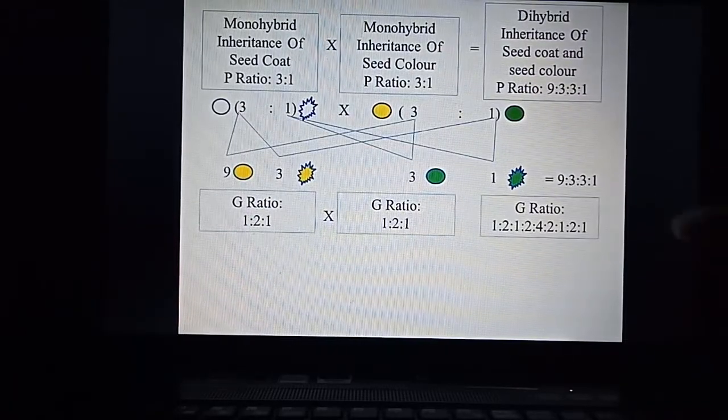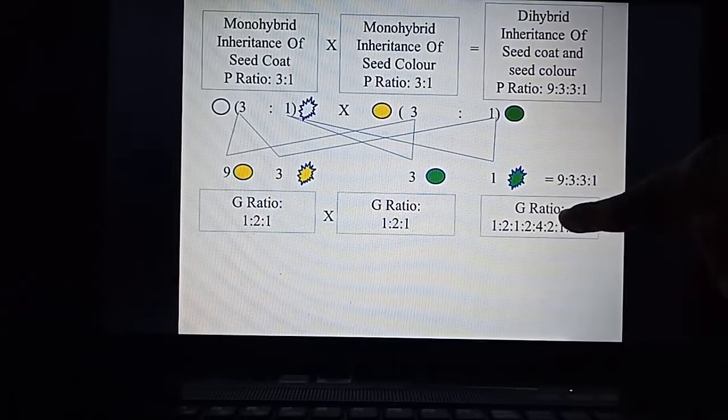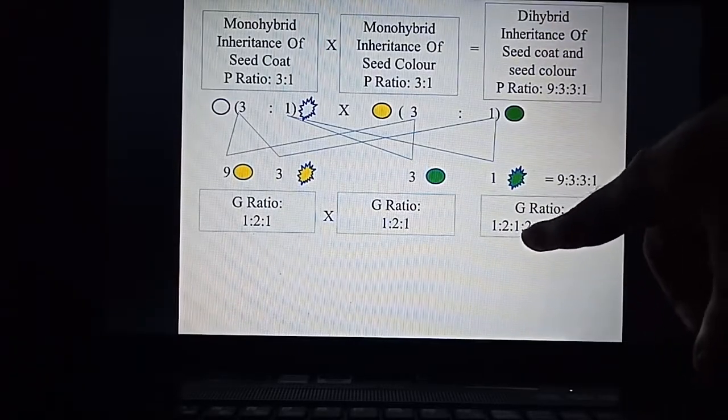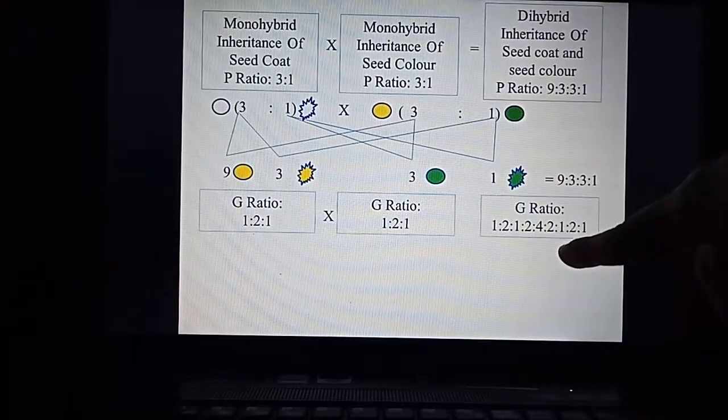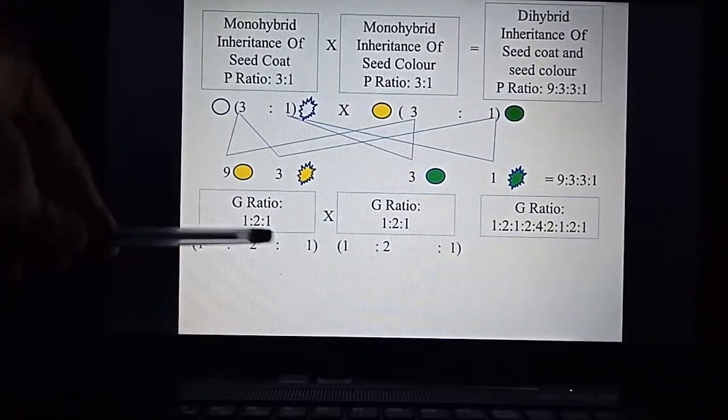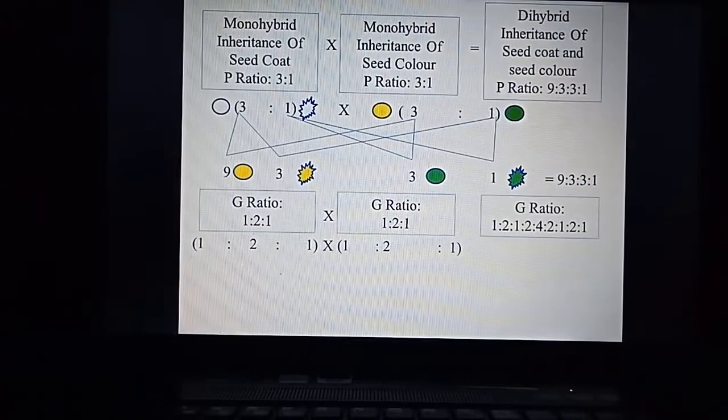So what is the assumption? We have to get the genotypic ratio of the dihybrid cross, that is 1:2:1:2:4:2:1:2:1. So this same ratio we have to get. Now what we'll do is just multiply. I have taken the same notations down here.